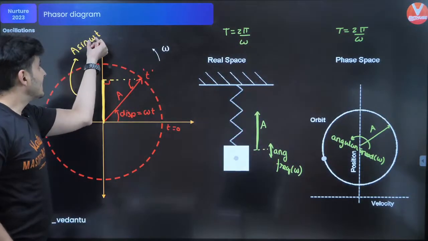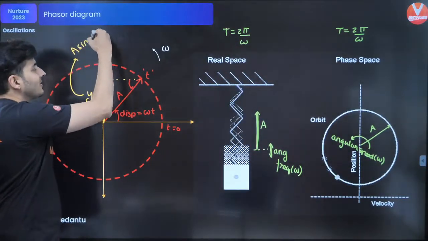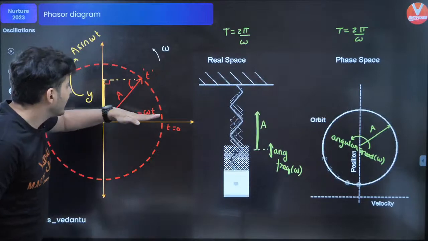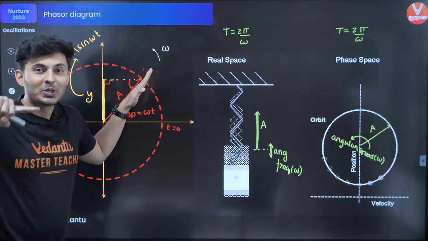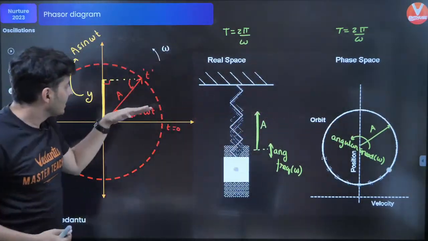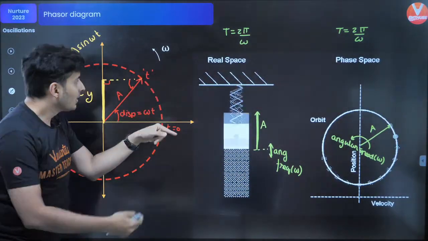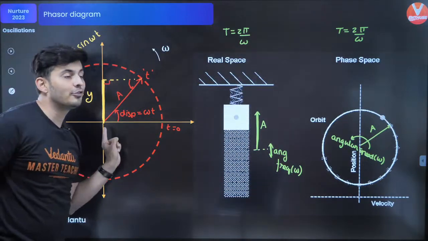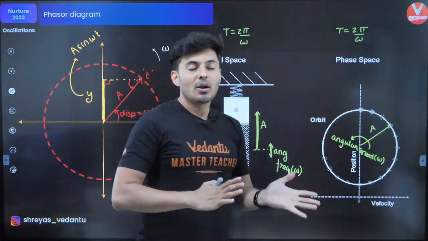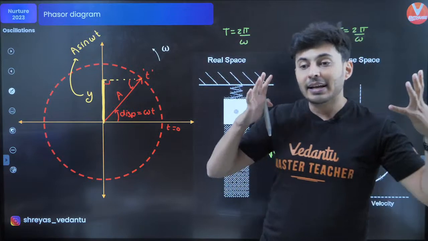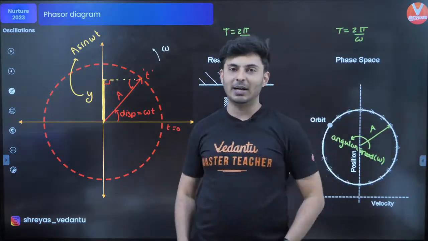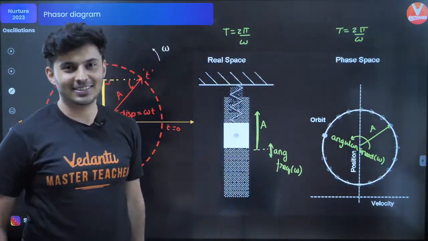This is basically called as your phase. It tells you what is your angular position. So in circular motion, this angle represents the actual angle wise position, but in SHM it tells me the phase. It tells me the current situation of that particle, where that particle is.